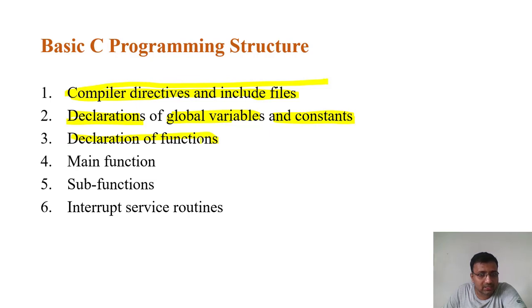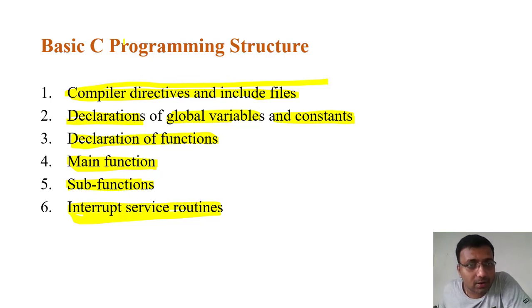Then we need to do a declaration of functions. Then the main function is required. This is the starting point of your program, the main function. Then we need to write sub functions, and if there are interrupt service routines, then we need to write those ISRs. Okay, so this is the basic structure of a C program.